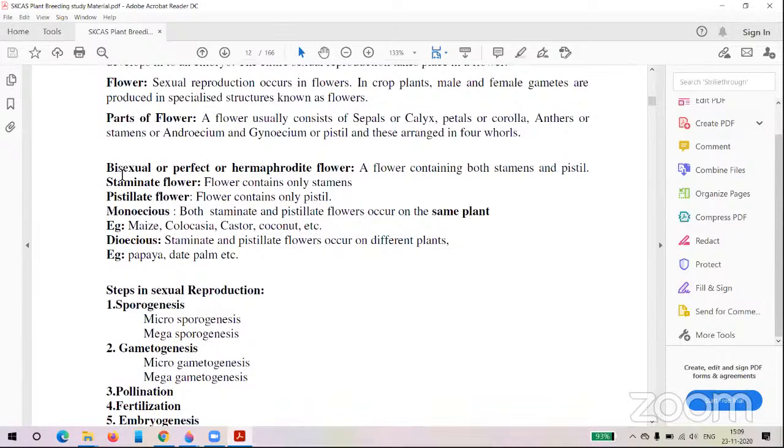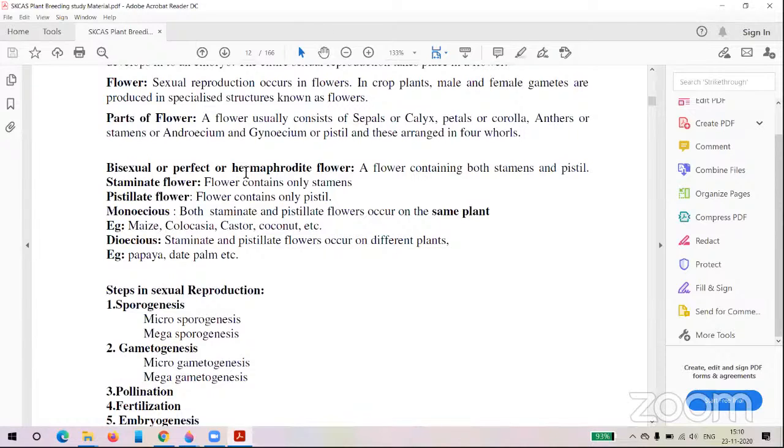If you see bisexual, perfect or hermaphrodite flowers, in these only one type of flower is present. In that flower, male and female organs are both present in the same flower. If you take rice, wheat, jowar, in this type of crops you can see bisexual, perfect or hermaphrodite flowers. Most crop plants have hermaphrodite flowers.